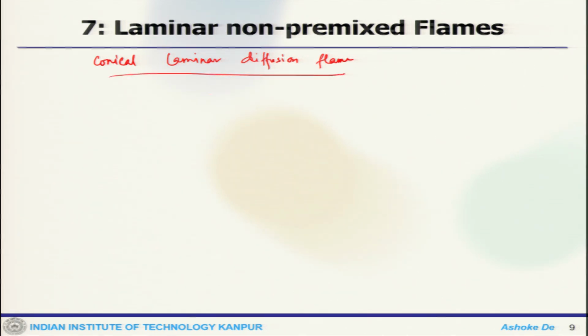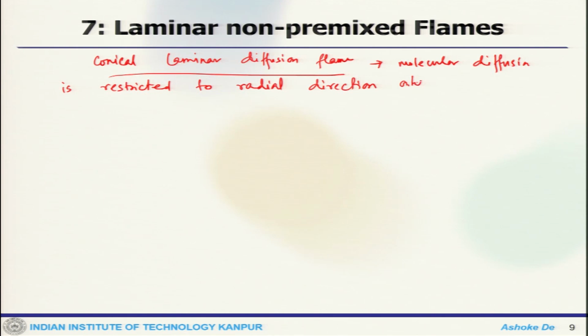So, what is considered is that molecular diffusion is restricted to the radial direction only. So, that is what we start off with. Basically, we take a conical flame where diffusion is restricted to the radial direction only.